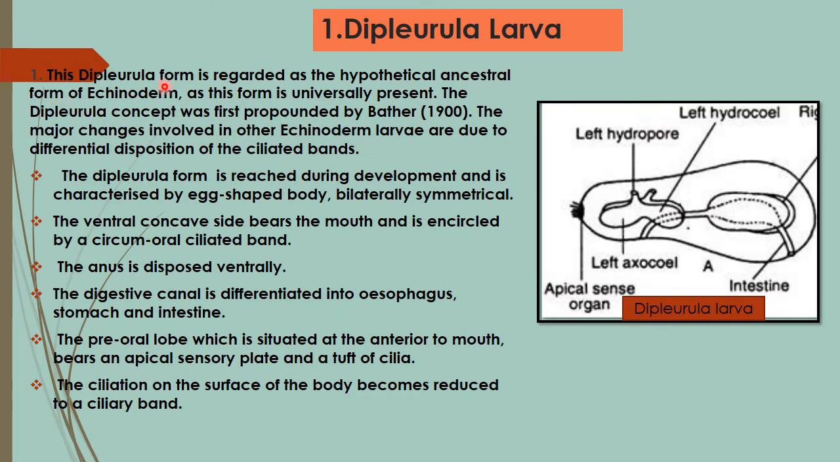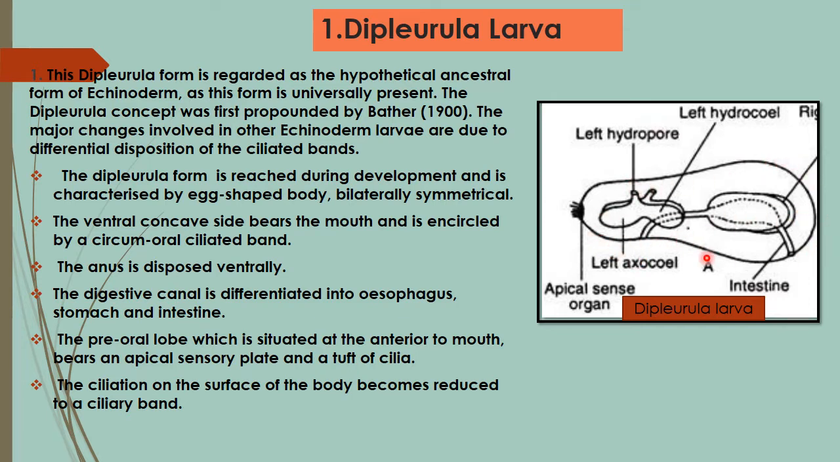Diplurula larva. This diplurula larva form is regarded as a hypothetical ancestral form of echinoderms, as this form is universally present. The diplurula concept was first propounded by Bather in 1900. The major changes involved in other echinoderm larvae are due to the differential disposition of the ciliated bands. The diplurula form is reached during development, and it is characterized by an egg-shaped body and bilateral symmetry.